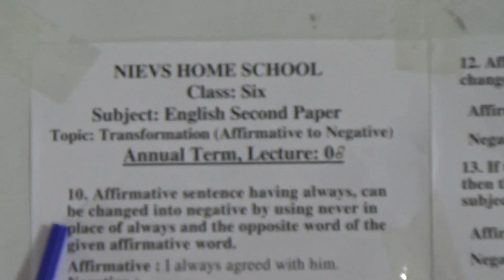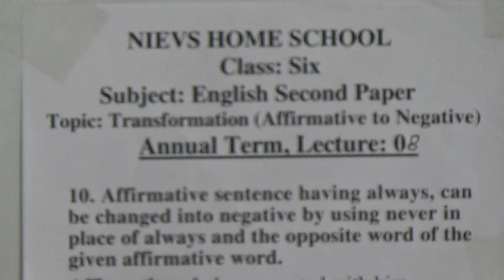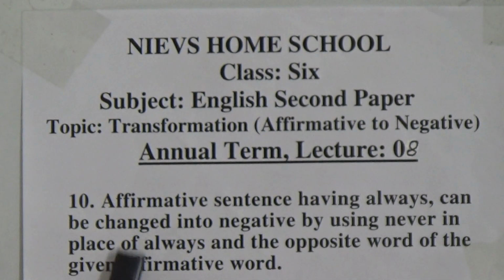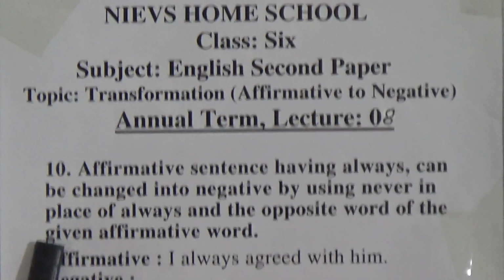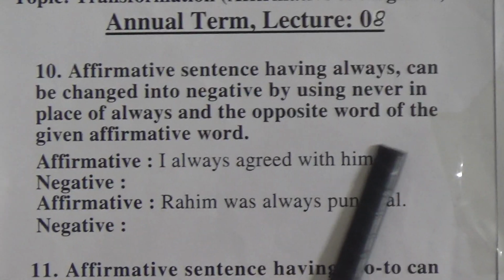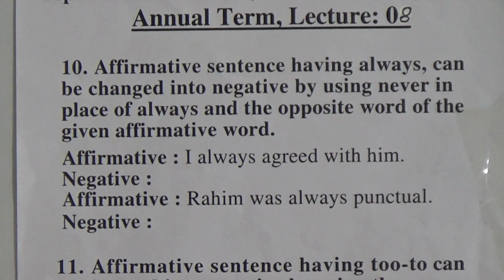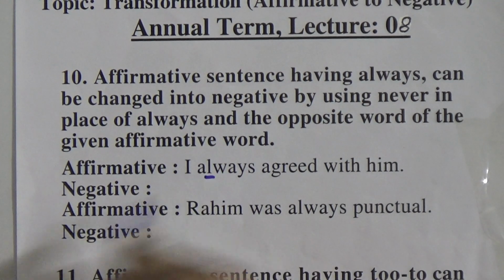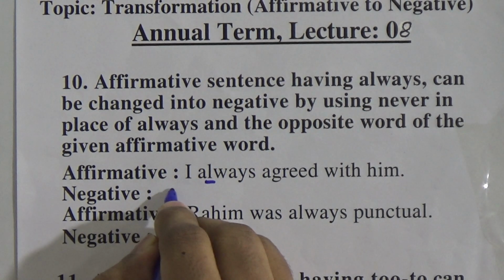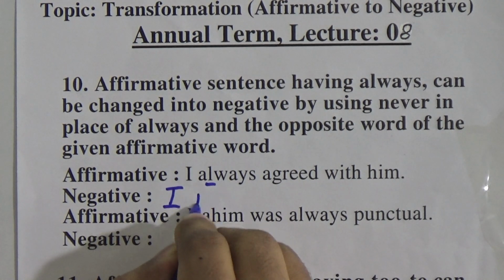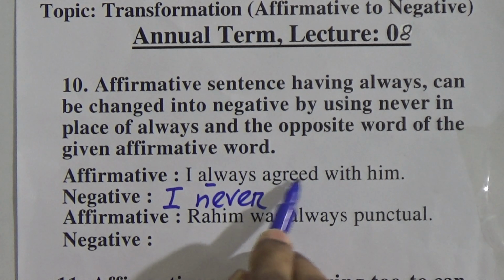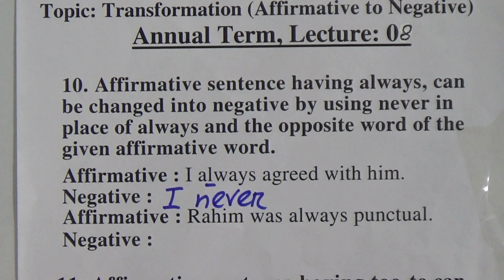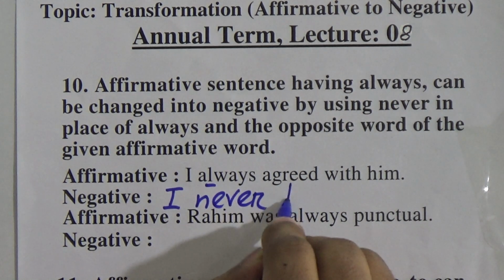We will start today from rule number 10. So let's read. Affirmative sentences having always can be changed into negative by using never in place of always and the opposite word of the given affirmative word. So if we find always in affirmative sentences, we will use never in place of always, and the opposite of the given affirmative word. So agreed is an affirmative word, we will make it the opposite. So agreed, opposite disagreed.